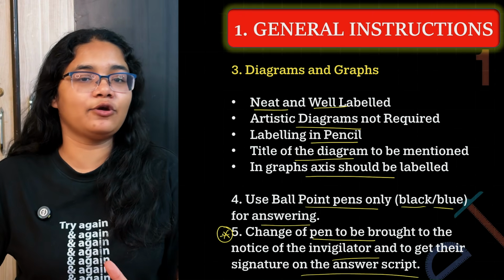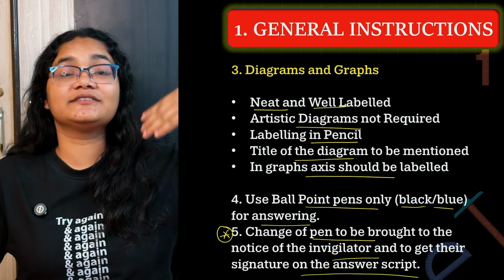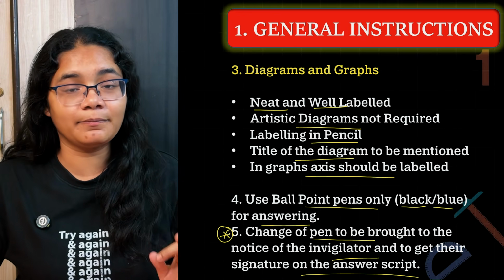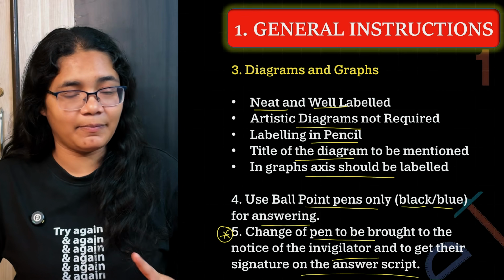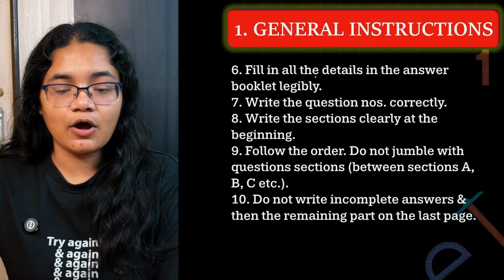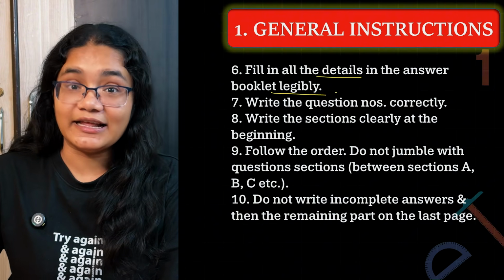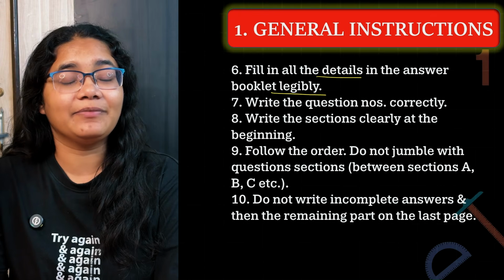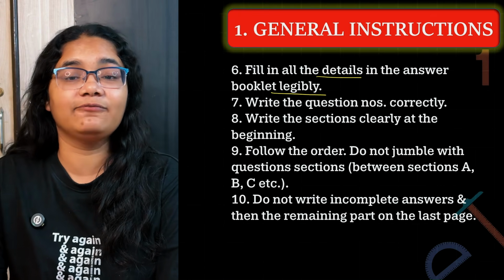Okay, if you are changing your pen, please inform the examiner that you are changing the pen. The examiner will sign on your paper, then only change the color of the pen, or even the pen itself. Okay, next is fill in all the details in the answer booklet legibly. Okay, this is very important. You should write your roll number, your name, everything correctly and take time for that.